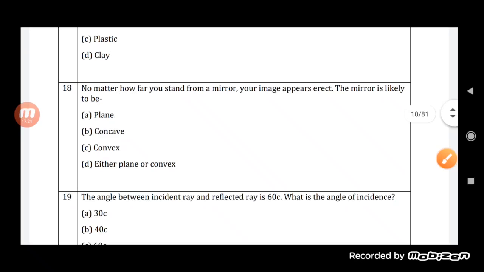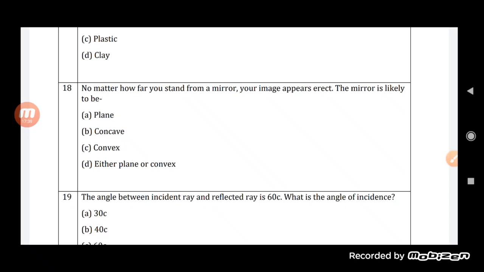No matter how far you stand from the mirror, your image appears erect. The mirror is likely to be what? In the case of a convex and a concave mirror, we have seen that there will be a change in the image, which can appear erect or inverted.